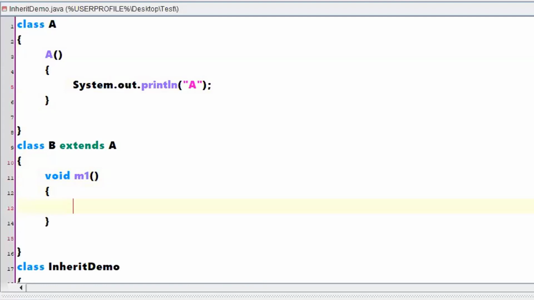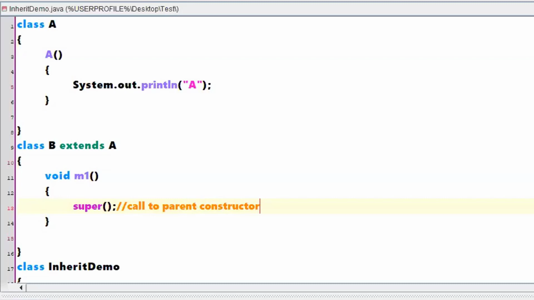Within this particular void m1, can I call something like this? Is it feasible? Can we write something like this? Creating an object is secondary. First question, can we write something like this? Can I call super? What does this particular super say?